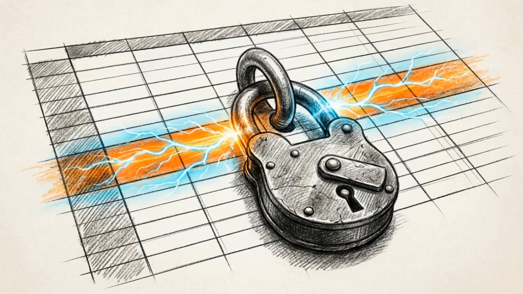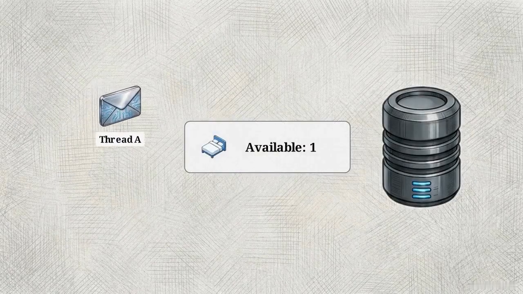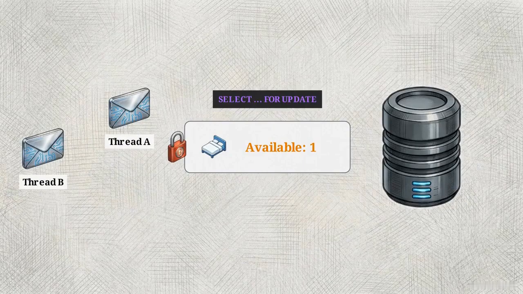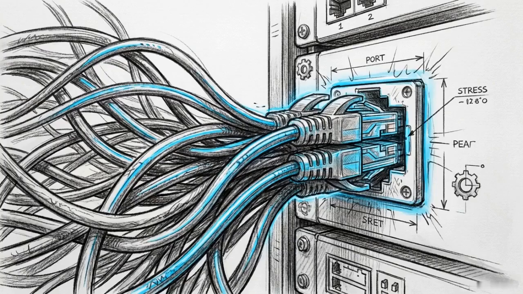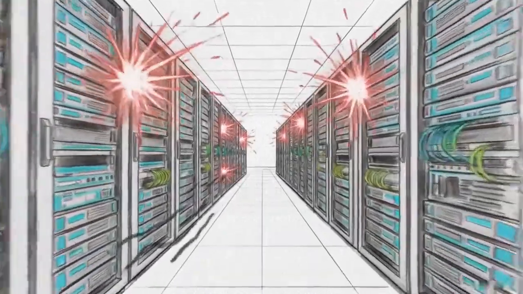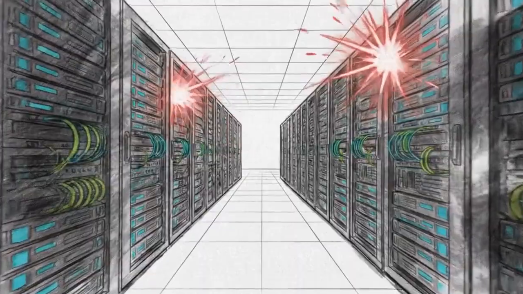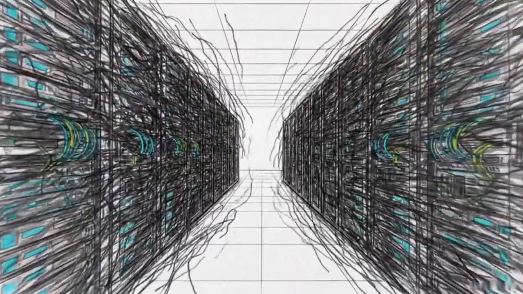The traditional defense mechanism is pessimistic locking. The application issues a select for update query, forcing the database to lock the row as soon as thread A reads it. However, holding a row-level lock blocks all competing connection threads until the entire transaction completes. During high-demand events, this creates a severe bottleneck, rapidly exhausting the database connection pool and taking the system offline.